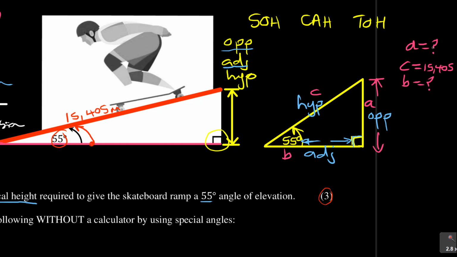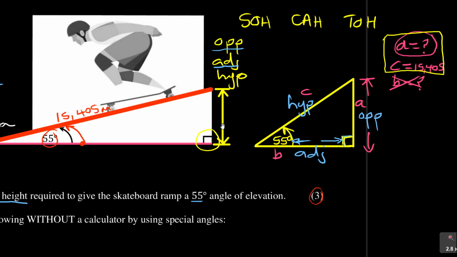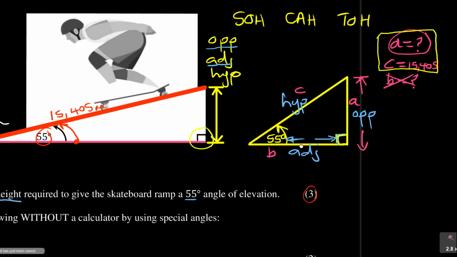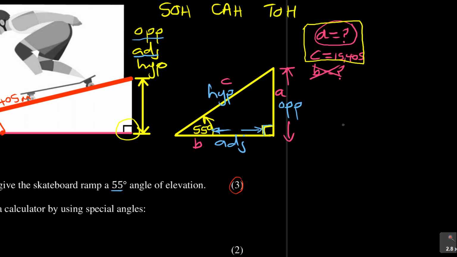Now the question is, what are they looking for? They are looking for A, and you're given C. So this B is unnecessary at the moment because they are looking for A. So we want something that will connect here A and C, and we're looking for those trig ratios which are going to connect A and C. So we come back to our formulas here to look at the one that is connecting A and C. You look at sin theta, it's A over C. Cos theta is B, but we don't have B. Tan theta is A over B. So you can see that the only one that can help us in this case is sine theta, which is A over C. So if I can come and use it here on our formula now, to say sine theta is equal to A over C.